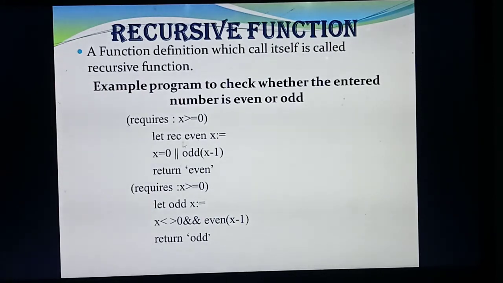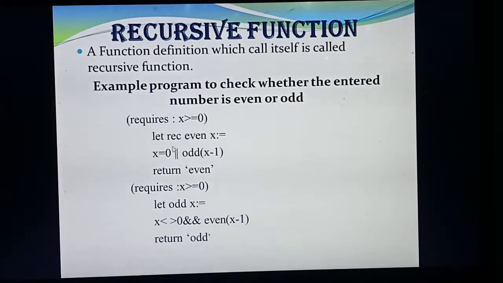So you are going to define a function. A function starts with the keyword let. What's the name of this function? Even. So which kind of function can we call this, normal function or recursive function? Recursive function. Why? Because here you are giving the keyword REC. Understood? In the syntax you have studied, all the calculations or arguments you need to write come after the equal to sign. So I am ending here at the equal to sign.